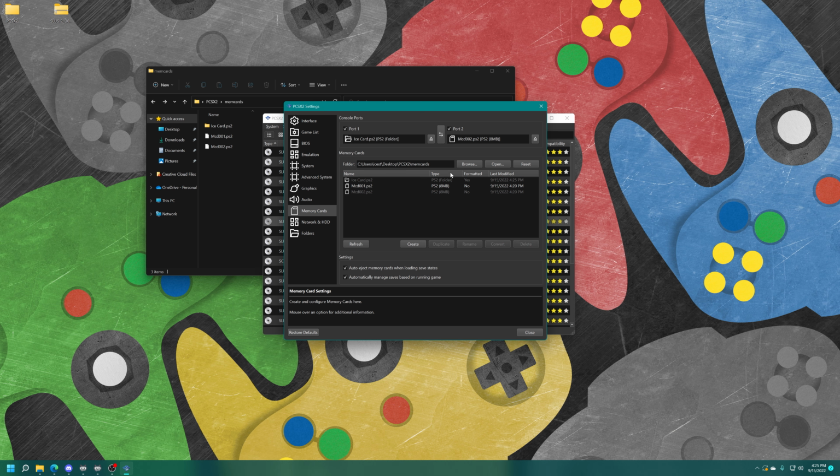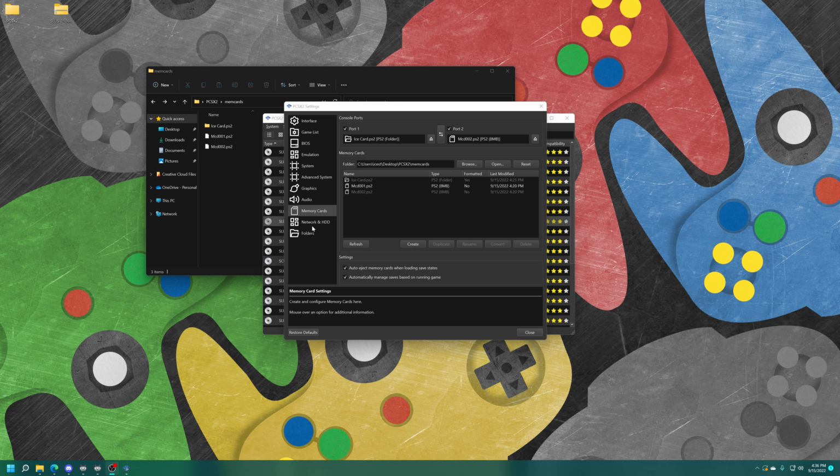You don't have to do that, but it just saves you time on managing memory card saves. But if you want to have a folder for memory card 2, you could do the same thing there. Again, you don't need to do this. It just makes it easier to manage your saves and import saves from other sources easily into PCSX2. But for memory card settings, you can auto-eject memory cards and loading save states. Leave that enabled if you plan on using save states. Otherwise, you can encounter some memory card corruption. So just leave these set to on like they are by default.